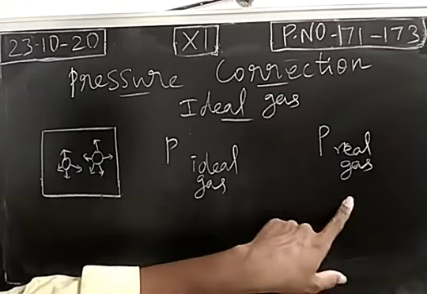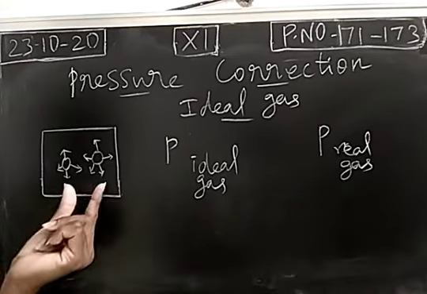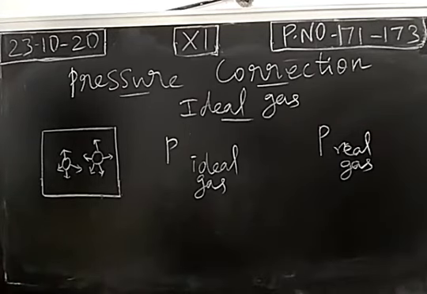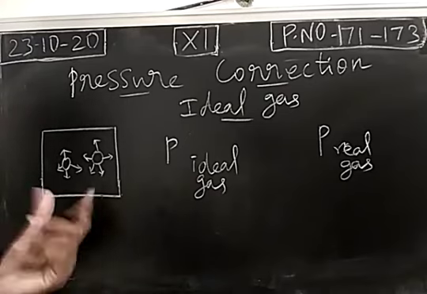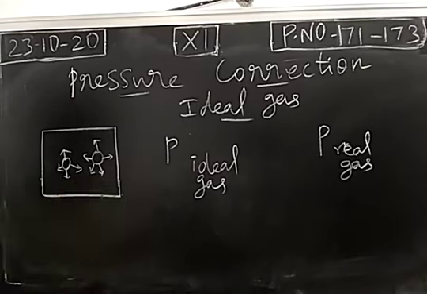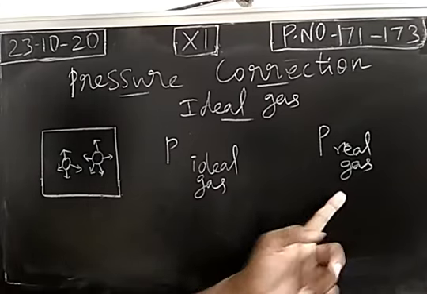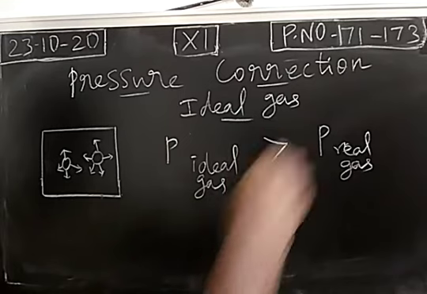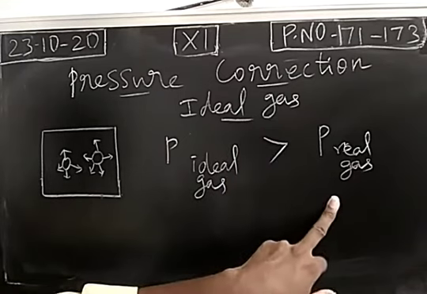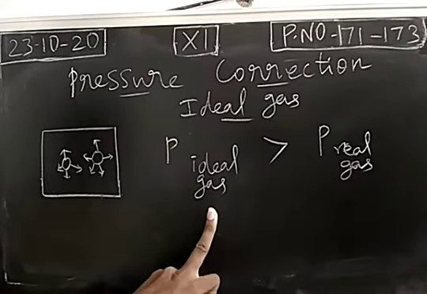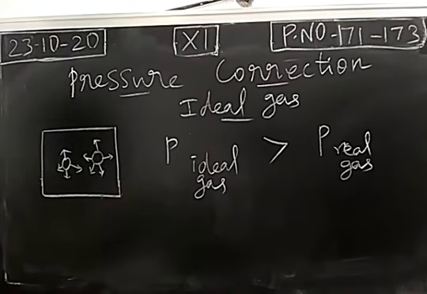But what about real gas? Attractive forces will be predominant. Between these two gaseous molecules, attractive force will be predominant. They are striking the surface of the container, but the rate will be lower. The speed will be reduced. So due to attractive forces, the rate of bombardment of gaseous molecules on the wall of the container is reduced. So the force created is reduced. So the pressure of the real gas will be less. The observed pressure for the real gas will be a lower value than the pressure of an ideal gas. So we call this the ideal pressure.